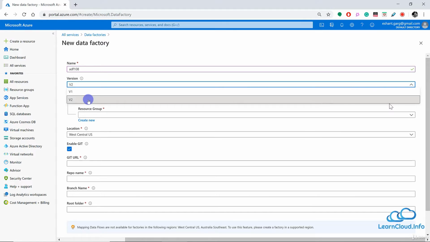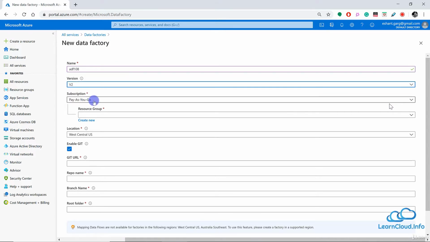For example, from version 2, you had the option to lift and shift your existing SSIS packages into Azure, or schedule your pipeline, or do looping or branching and so many different things. It was almost a new product, and that's why Microsoft released this as version 2. So now for all purposes, whenever we talk about Data Factory, it means version 2.